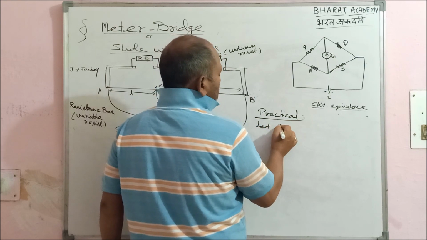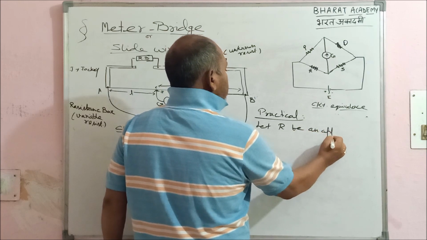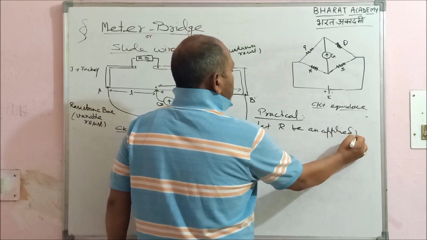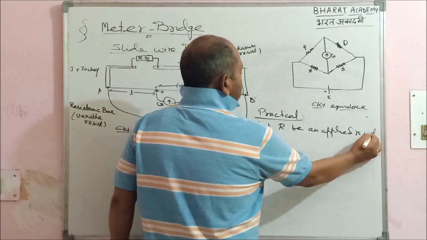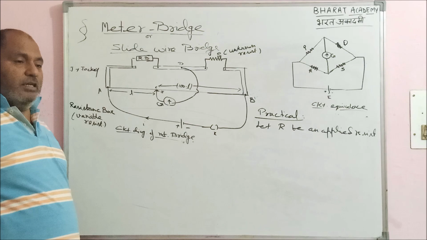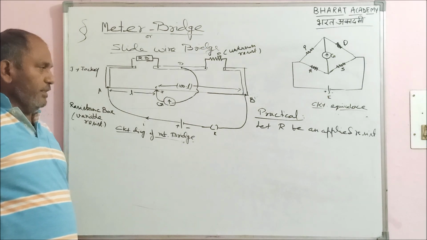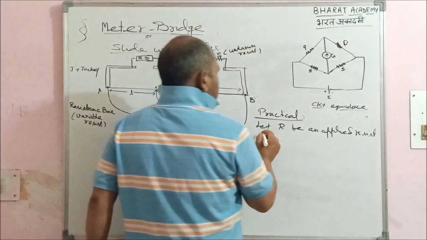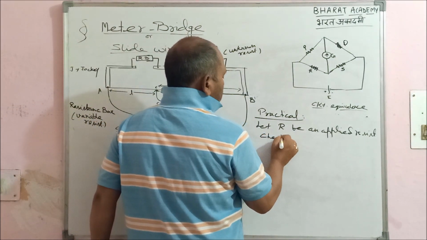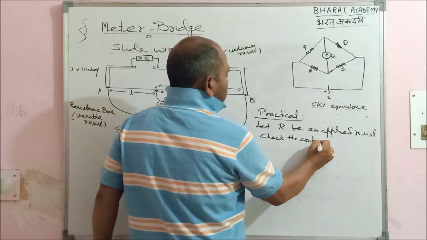Let R be an applied resistance. What does it mean? From this resistance box, we will take out a particular value. That will be the applied value, 1 ohm, 2 ohm, 3 ohm, whatever it is. Check the continuity. Again and again you have to check the continuity.